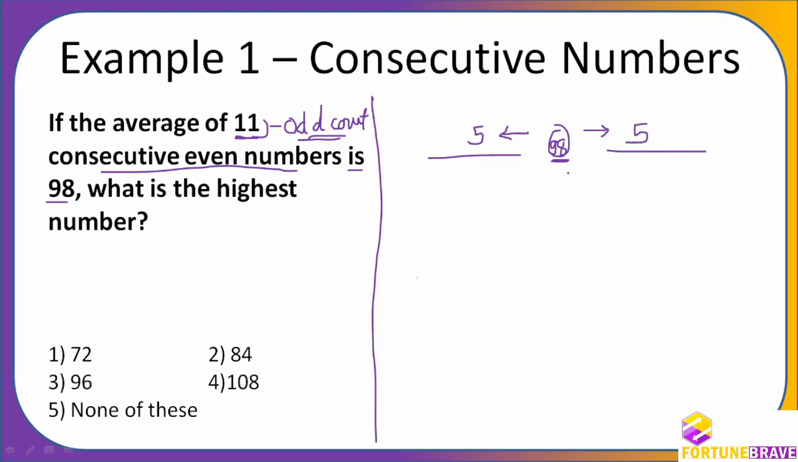Right? Now we need to find out what the highest number is. So how do I find out? I am going to start from 98, then 5 numbers: 100, 102, 104, 106, and 108. So 1, 2, 3, 4, 5. So the answer is 108. Right? So this is how we can find it out.